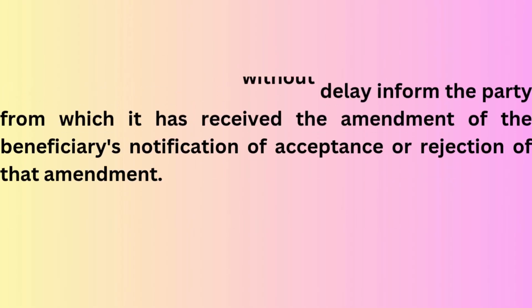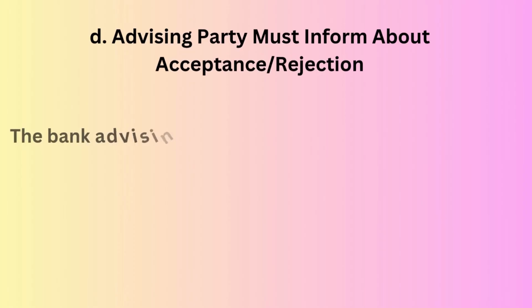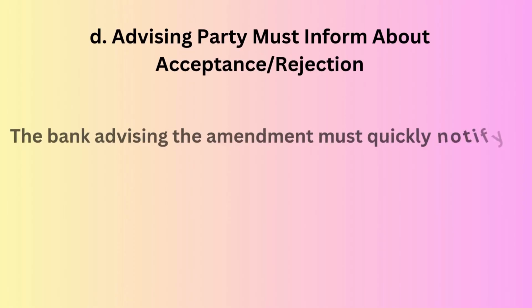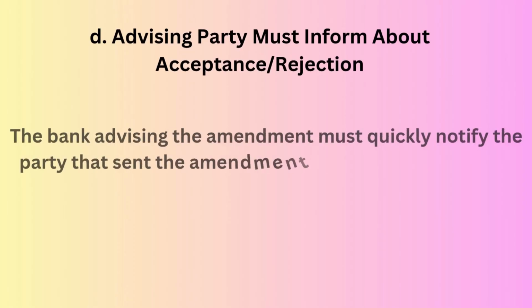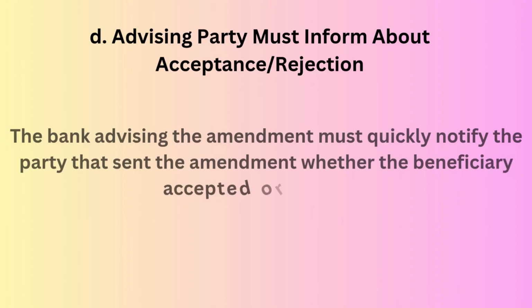As per point D, whenever the beneficiary accepts or rejects the amendment, the advising party must promptly inform the guarantor. So this will help to keep the amendment process transparent and efficient.